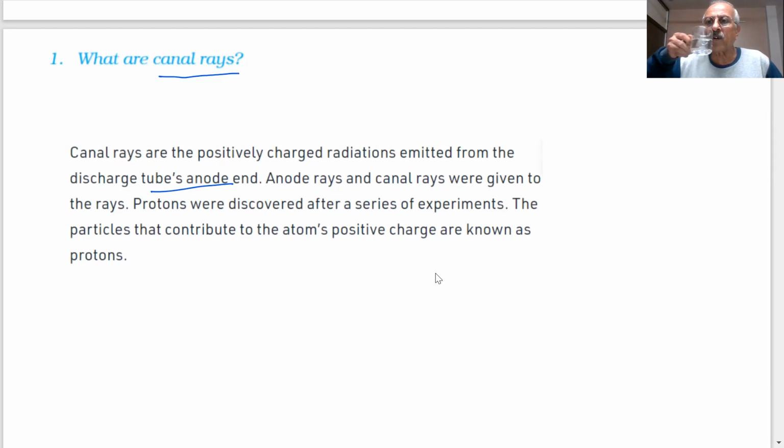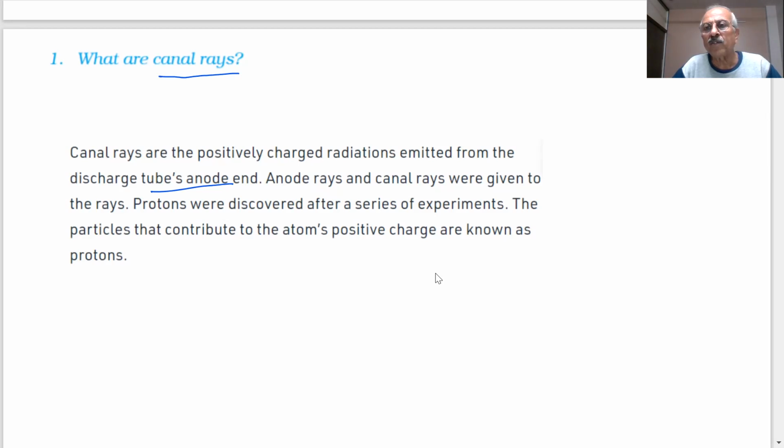One electrode is called the anode, which is a positive plate. The other is called the cathode, which is a negative plate. And what happened, students? They used a discharge tube with a gas. What they found was that from the anode, certain rays were emitted, which were called anode rays.